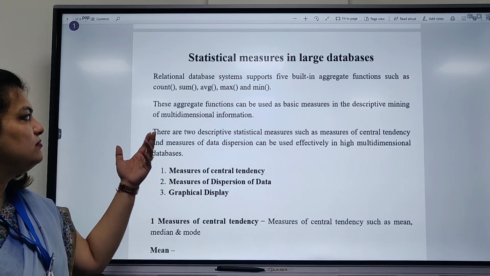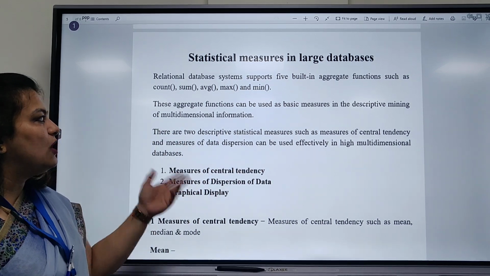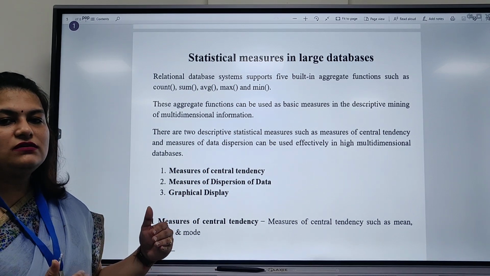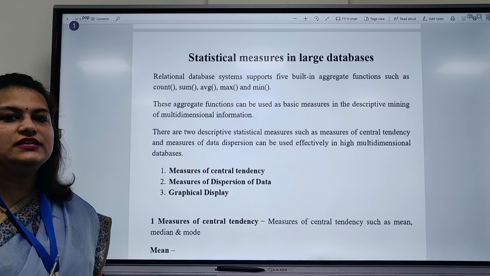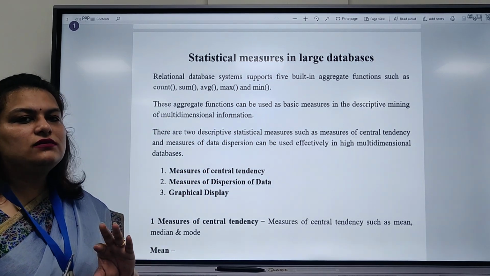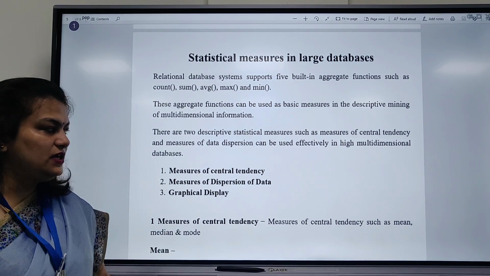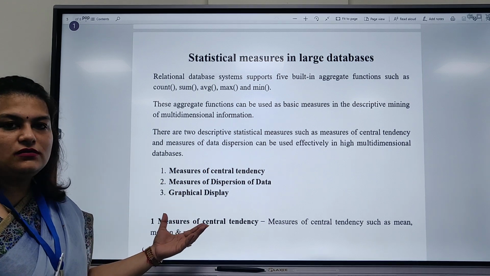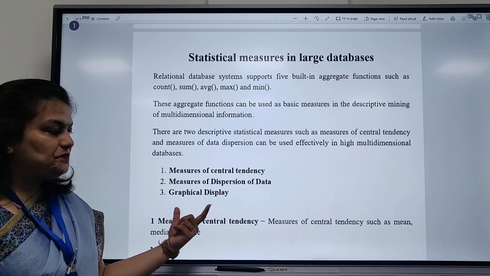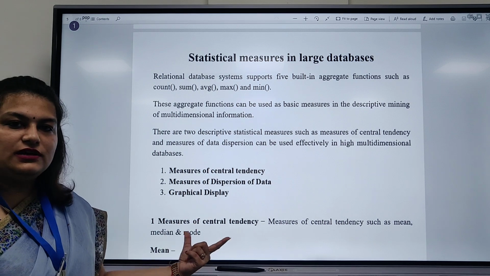Like in relational databases, we use aggregate functions such as count, sum, average, max, min. In the data warehouse or larger databases, we do not use these functions. We can use them, but ideally we do not. So what should we use? We have three things to be done in a data warehouse: central tendency to be measured, dispersion of data to be measured, and to display this data graphically.